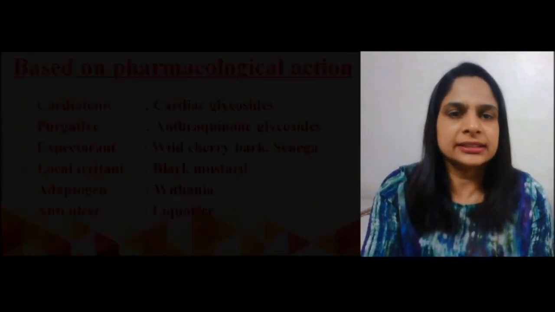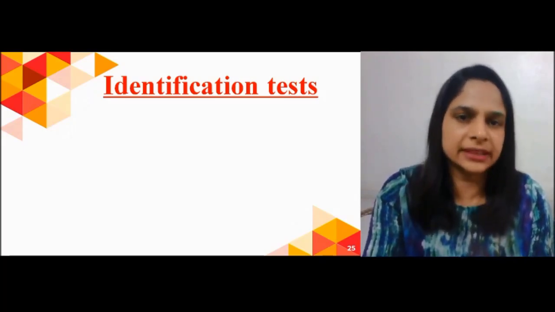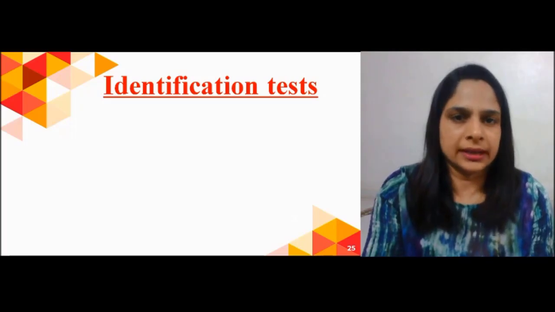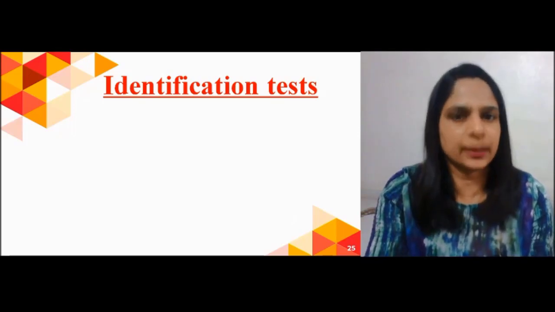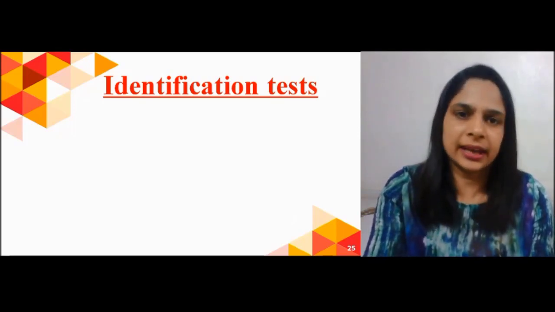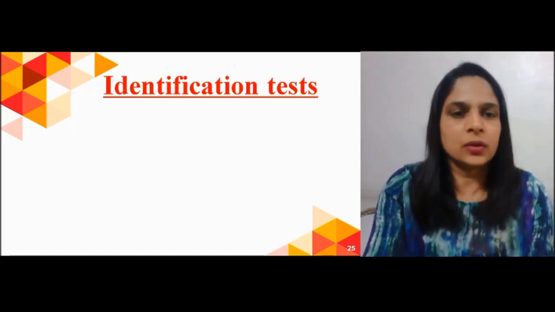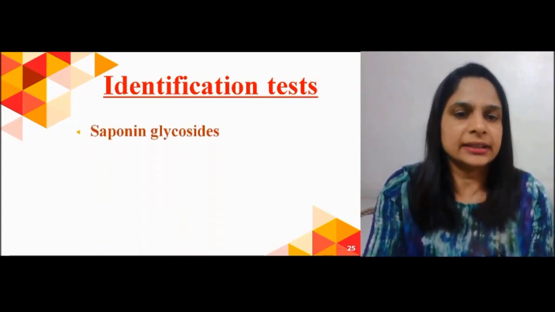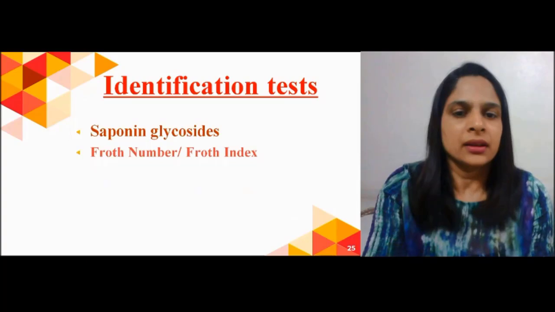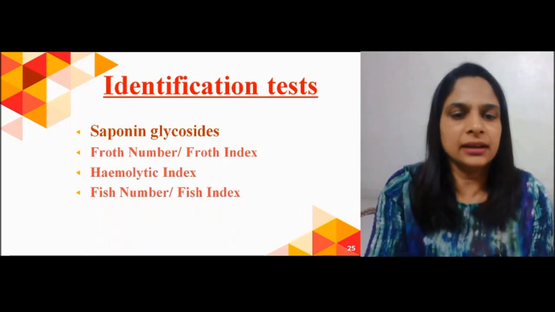So these are the different ways we can classify the glycosides, but among all the ways, two categories of classification are used mostly. One is based on the chemical nature of the aglycone portion and the second is based on glycosidic linkage. Now coming towards the identification tests of glycosides. One category is saponin glycosides. Saponin glycosides are identified by froth index or froth number, hemolytic index and fish index.